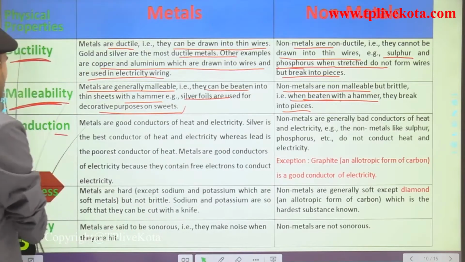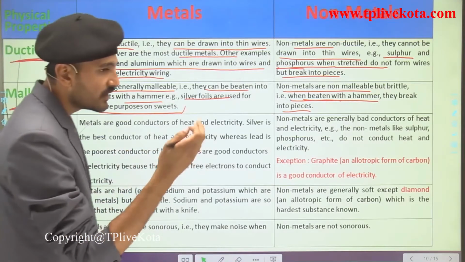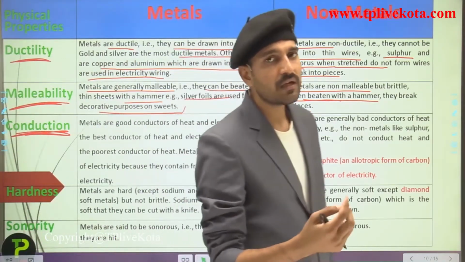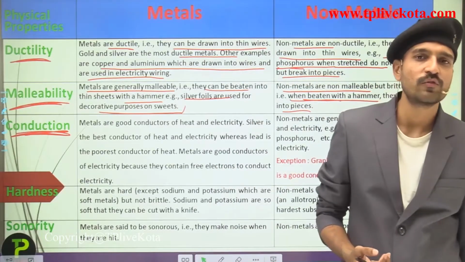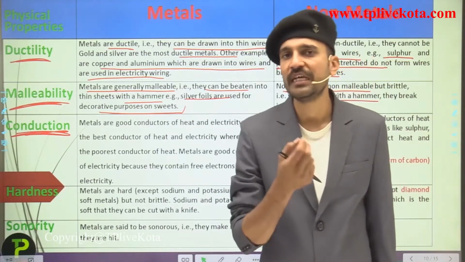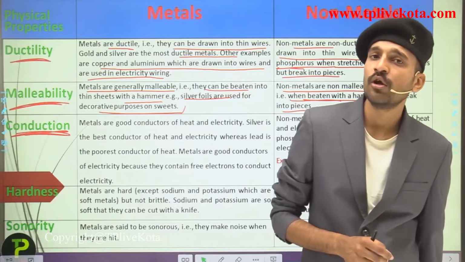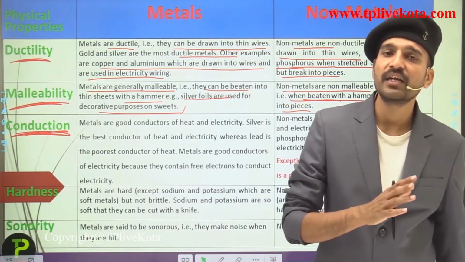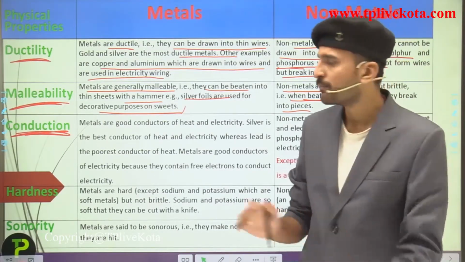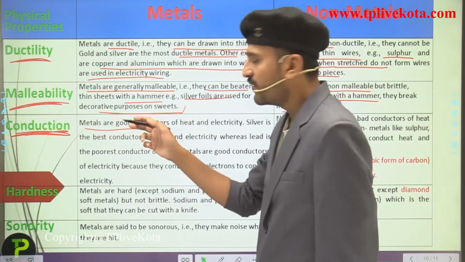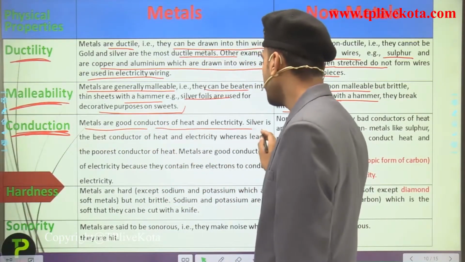Now talking about the next point, that is conduction, the heat conduction and the electricity conduction. So metals are what, you all know students, that metals are good conductors of heat and electricity. Talking about the non-metals, non-metals are bad conductors of heat and electricity. Now just reading it out, metals are good conductors of heat and electricity.